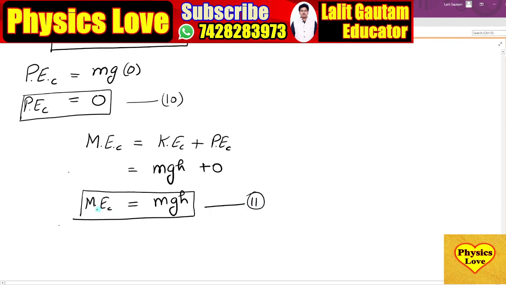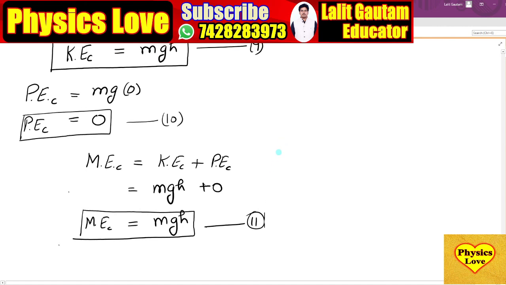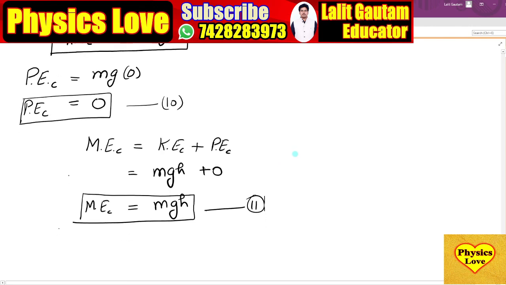So at point A, at point B and at point C, we calculated the mechanical energy, and after calculating, we come to know that at points A, B and C, the mechanical energy is equal to mgh, which is the same.